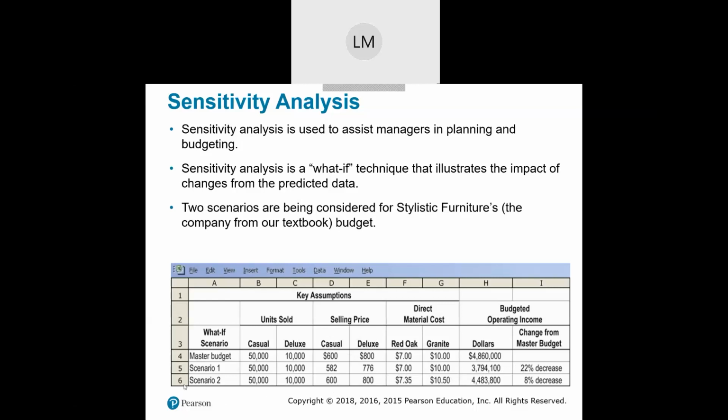In scenario 2, my sales price remains the same, but the cost of direct materials goes up. So how does that impact my operating income? And as you see here, I have an 8% decrease from my budgeted amount. So this is an example of a what-if scenario where we can change things and apply the principles we learned in cost-volume-profit analysis. We can carry those over into the budgeting process to help us make decisions if something changes.